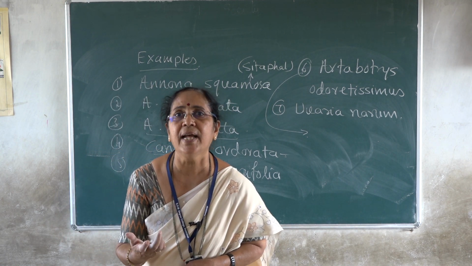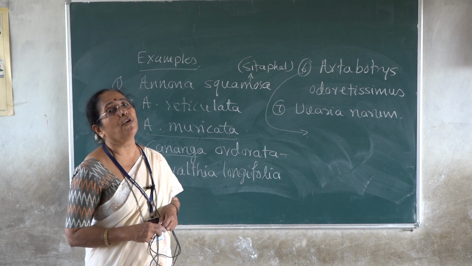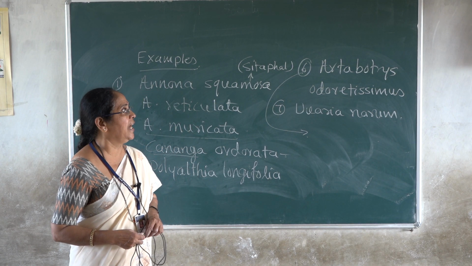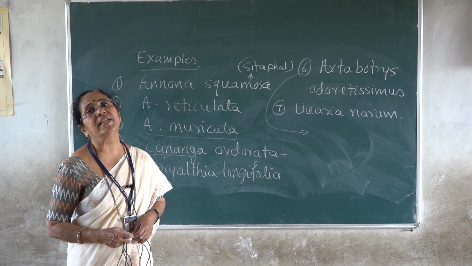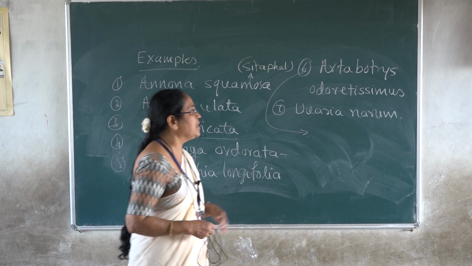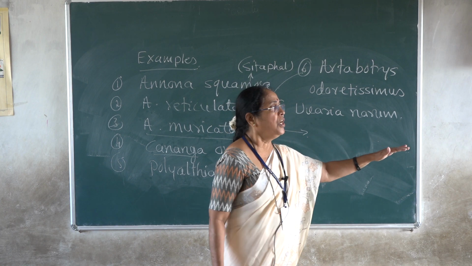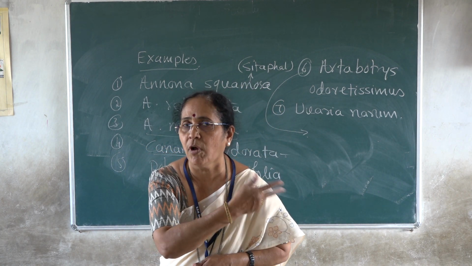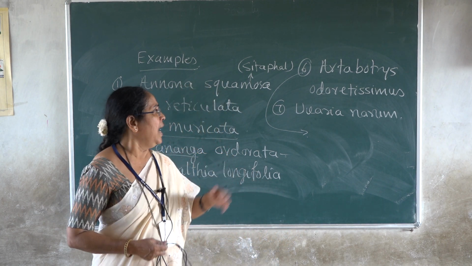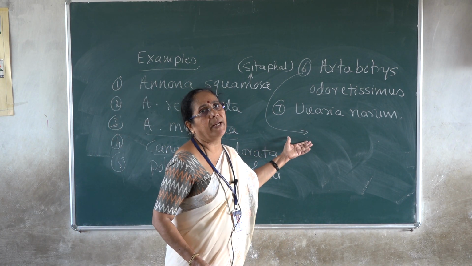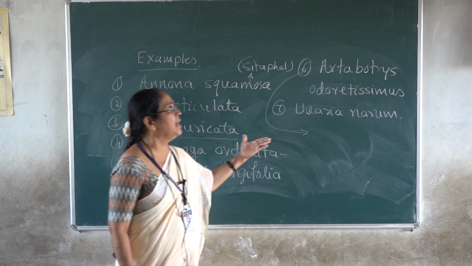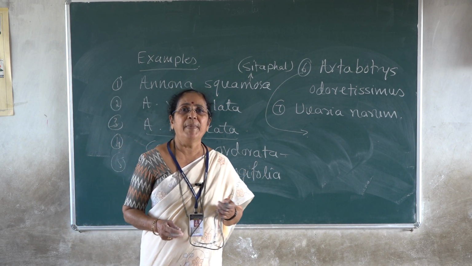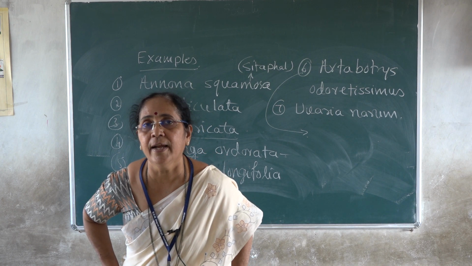The flower yields the essential oil, and it also goes to the perfume industry. Uvaria narum is a wild plant. It is a small shrub, and it occurs beyond our college campus area. It is a common wild plant of the family. Okay, these are some examples of family Annonaceae, and this is how to explain the family characters in theory class.